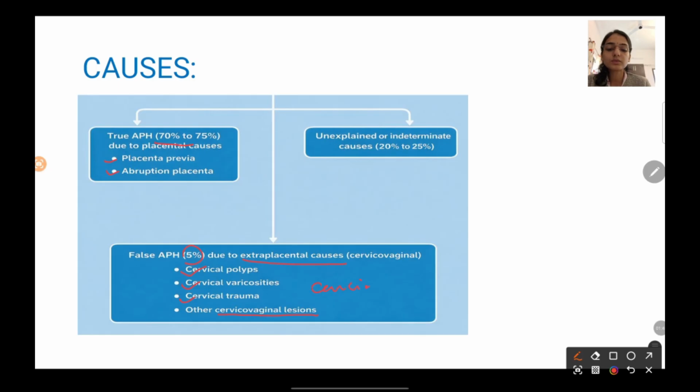Also, carcinoma cervix can also lead to antepartum hemorrhage. Another one is your unexplained or indeterminate cause, which contributes to 20 to 25%, and it includes your vasa previa or succenturiate lobe. Alright, so these are your three causes of antepartum hemorrhage.